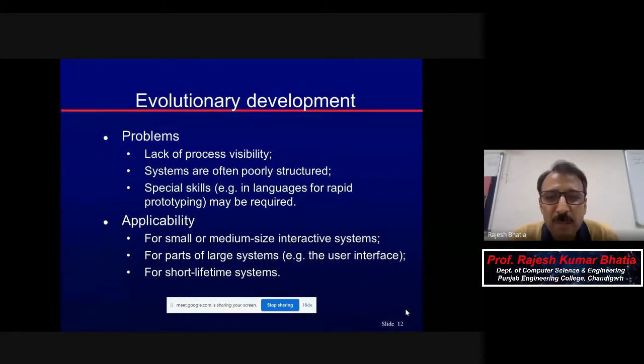Special skills, for example in languages for rapid prototyping, may be required, because here you cannot say that my system analyst will interact with the client, get the requirements, specify them, come up with the design, and then you will develop. No, it is you only who will get the evaluation, and if you go for documentation and checking it for consistency or completeness, then it will be a waste of time. Your client is not going to wait for that.